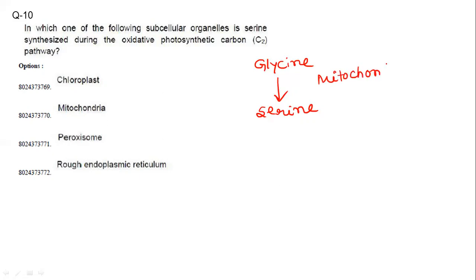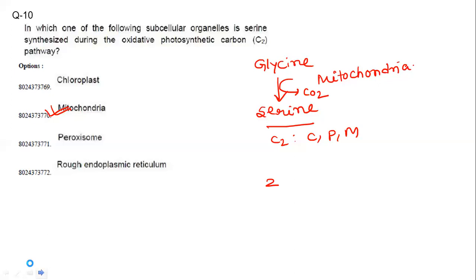In the C2 cycle, three organelles are involved: chloroplast, peroxisome, and mitochondria. Glycine to serine conversion occurs in the mitochondria. Here two glycine molecules join, and a decarboxylation reaction also occurs, carbon dioxide is also released, right? So one decarboxylation step is also there. Glycine to serine conversion takes place in the mitochondria.